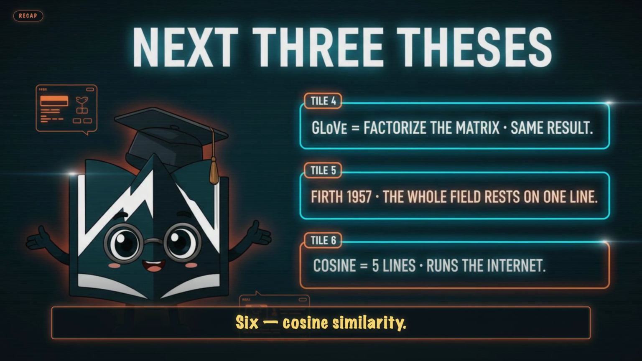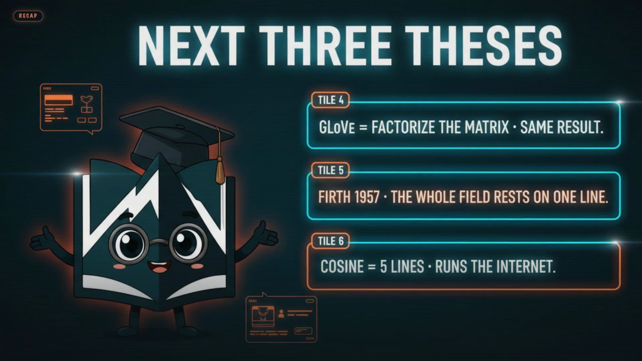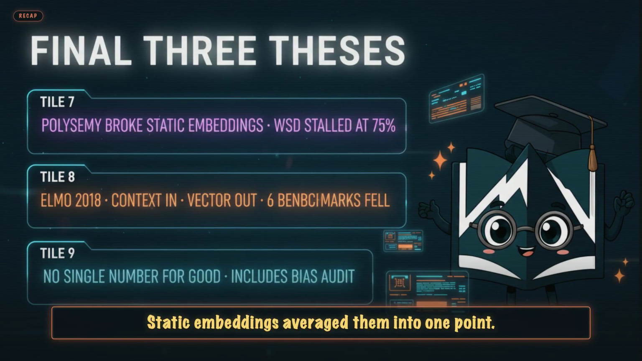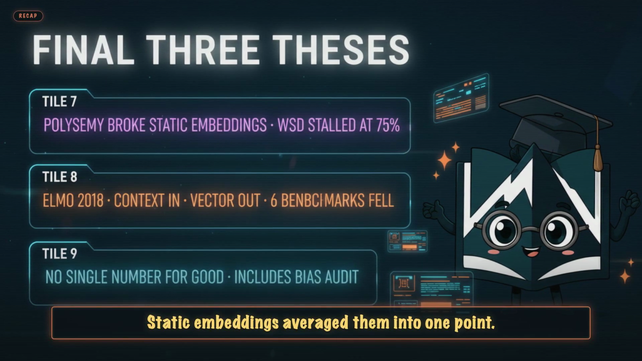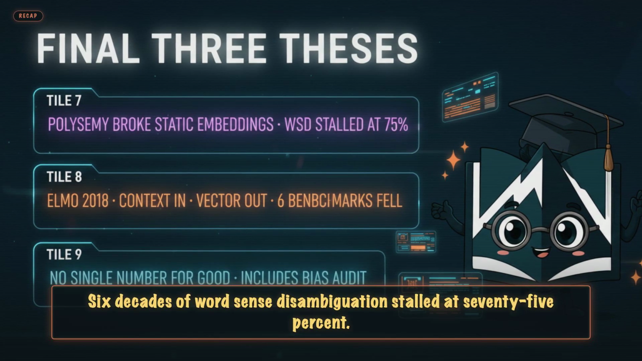6. Cosine similarity, 5 lines of code, runs every semantic search on the internet. 7. Polysemy. Bank had 10 meanings. Static embeddings averaged them into 1 point. 6 decades of word sense disambiguation stalled at 75%.